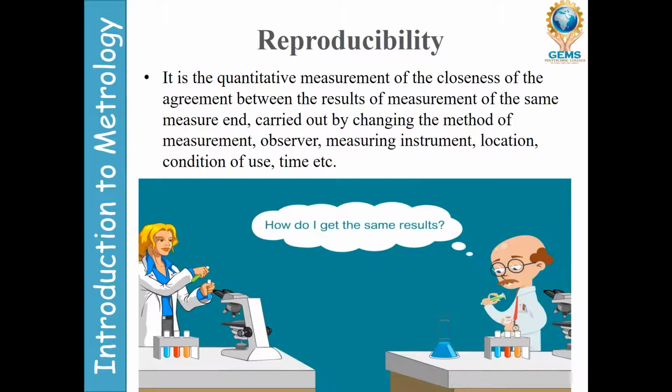Here one person is there, here is another person is there. Suppose when he is checking the reading, it will come, suppose maybe plus 10 mm. So when he is taking the reading, it will come in a 10 mm. Means what is that one? Means the observer will change, method of measurement is changed, timing is different, condition of use is different. So everyone is different, but they want the same result. They want the same result. So this is known as reproducibility.